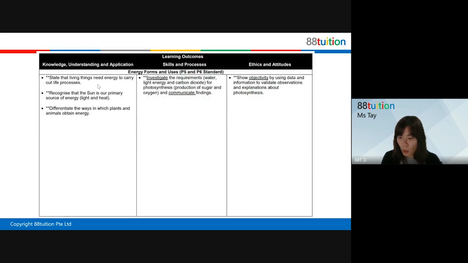Now, in the syllabus, you are supposed to know this. These are the learning outcomes. State that living things need energy to carry out life processes. We did this last week. You should remember also. Okay, then recognize that the sun is our primary source of energy in terms of giving